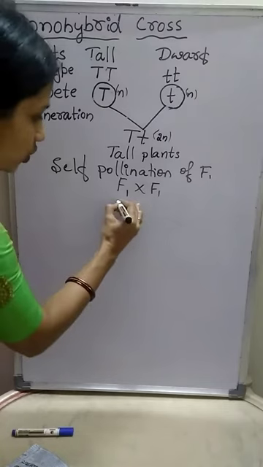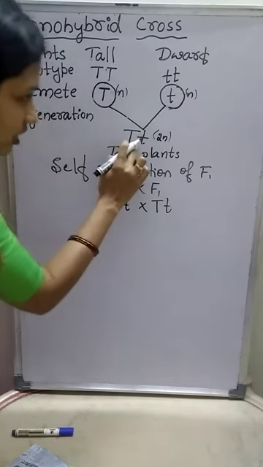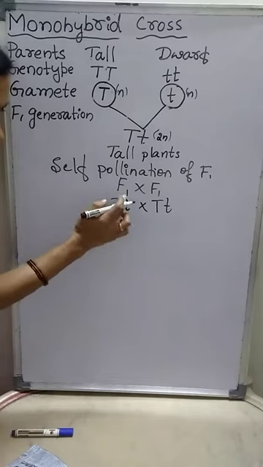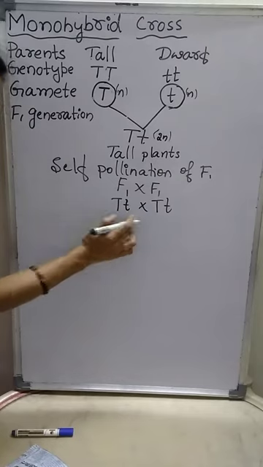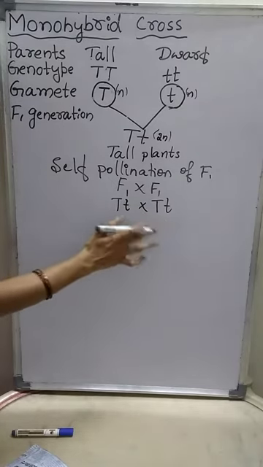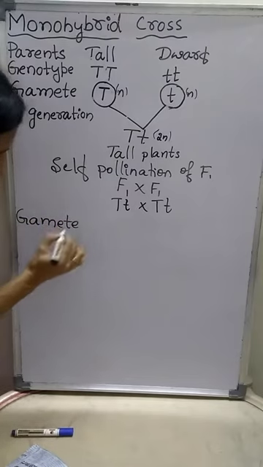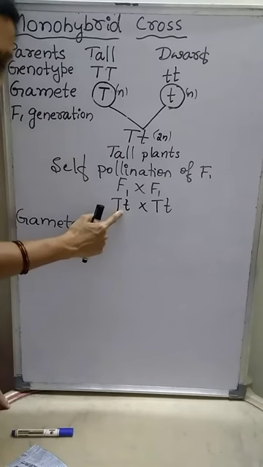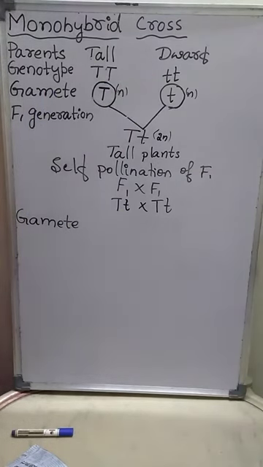Here he carried out self-pollination of the F1 generation, that means F1 into F1. Capital T and small t, capital T, small t. See, this is the F1 generation. He crossed like this. These two are the parents. The next step is gamete formation. And this is called the heterozygous condition, while capital T capital T or small t small t is the homozygous condition.